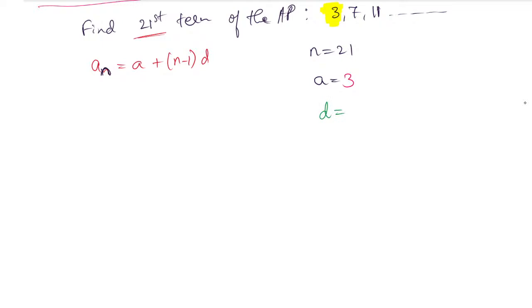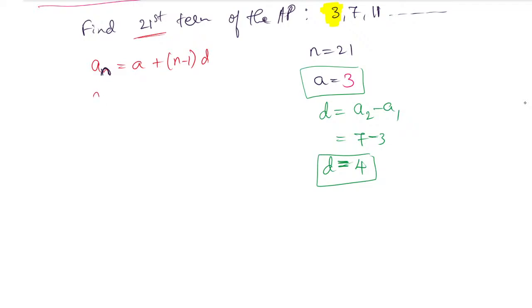The d value is the difference between the terms. Here the difference is a2 minus a1, or a3 minus a2. a2 is 7, minus 3, which is 4. So the d value is 4, and the a value is 3. So we can find the answer.